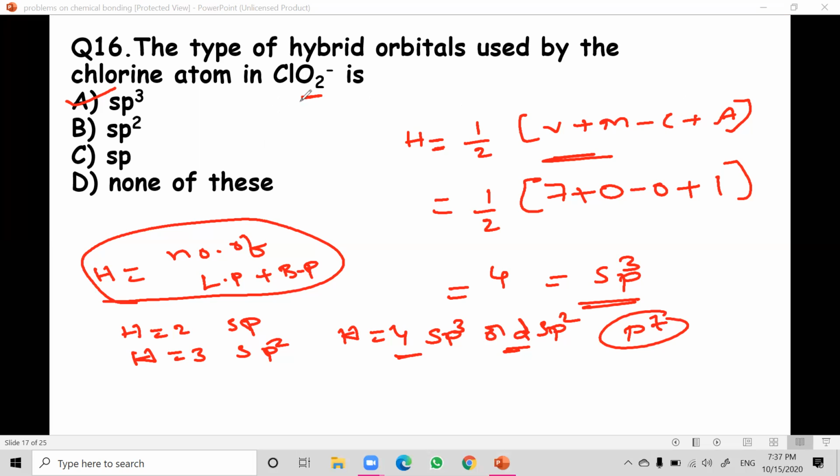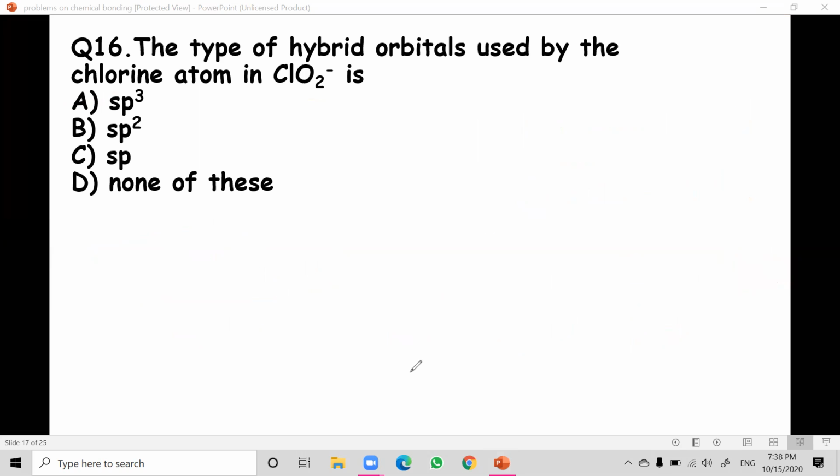There is no cation here because no plus charge is given. And A is the number of anions. How many anions? 1. Suppose they had given minus 2, you would have to keep 2 here. For anions, you only take the number, but the plus sign should be there as it is. So the answer is sp3 hybridization. So the answer is the first option. I hope it is clear. Next question.